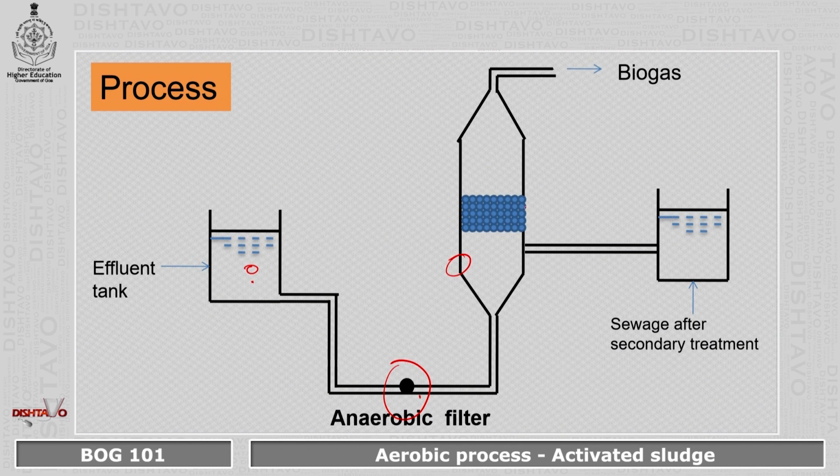After filtration, the microorganisms which are present here again act upon the organic matter, and there will be conversion of the organic matter to a simpler form by using three reactions, that is hydrolysis, acidogenesis and methanogenesis. The byproducts formed, methane and carbon dioxide, will be taken out from this outlet, and the other waste matter will be stored here in the sewage, which is called secondary treatment.